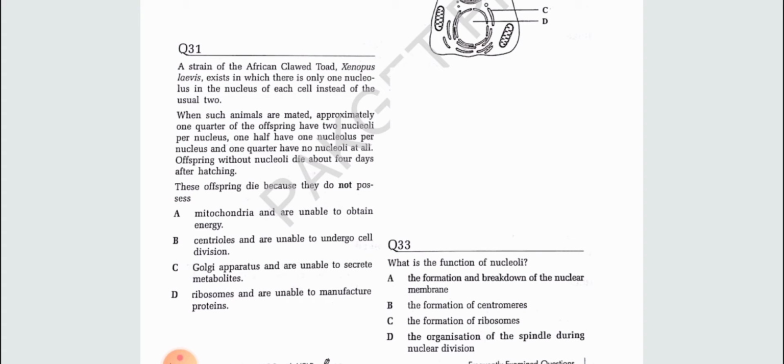As I have already said, we should focus on the way that we cover our MCQs in the shortest span of time. In this question, you see a long statement.